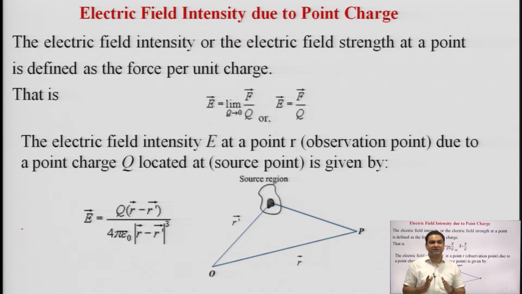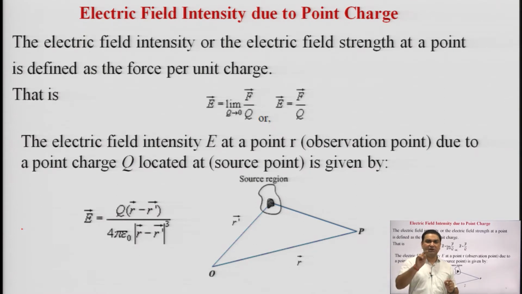This electric field intensity E at a point R, where R is the observation point, is due to a point charge Q located at the source point, and this is given by the electric field intensity E is equal to Q, and so on. It means this R vector and this R dash vector are different.